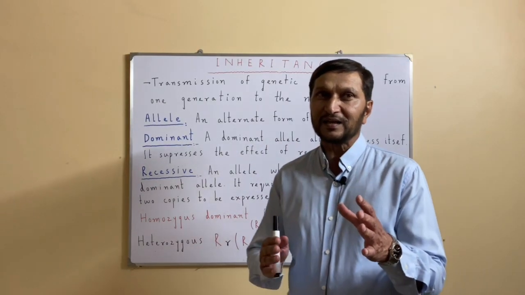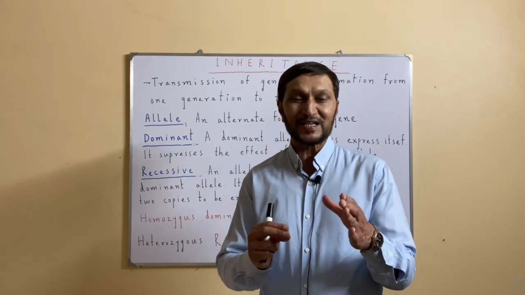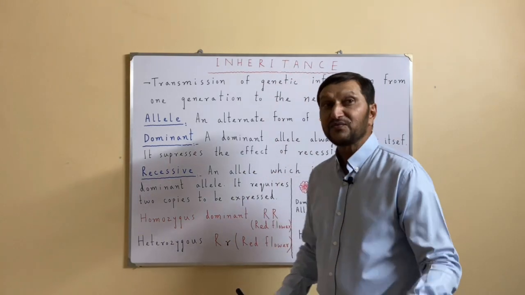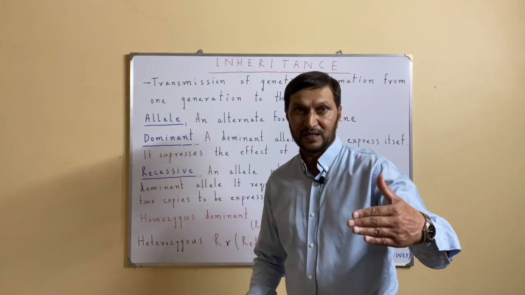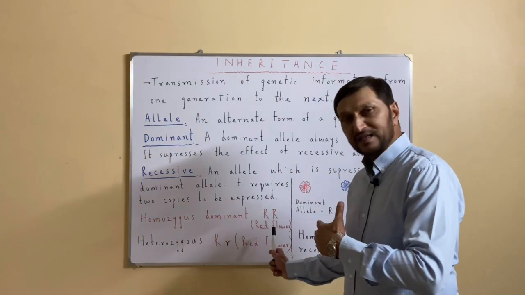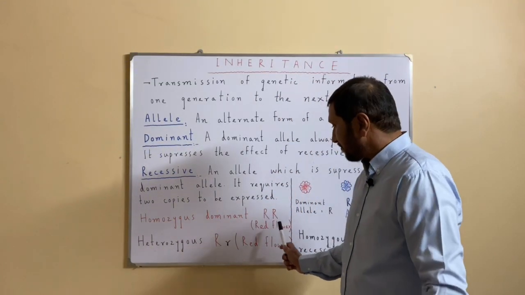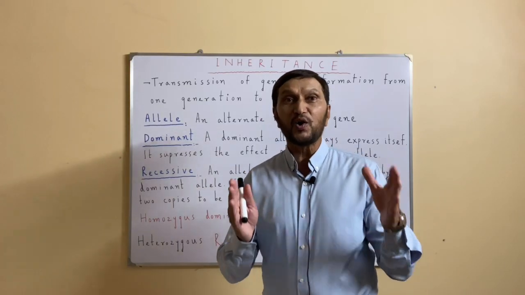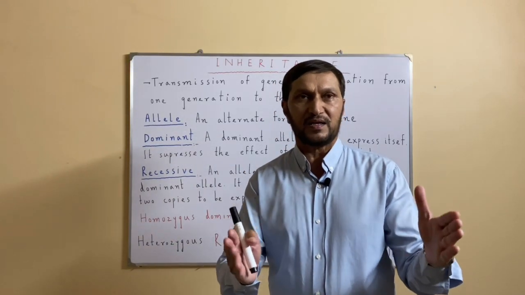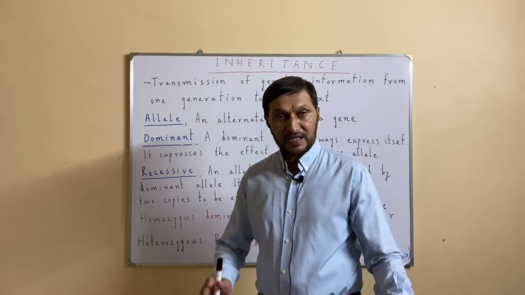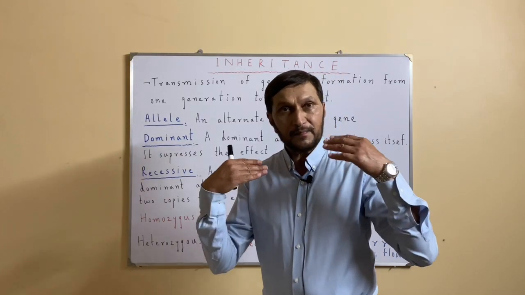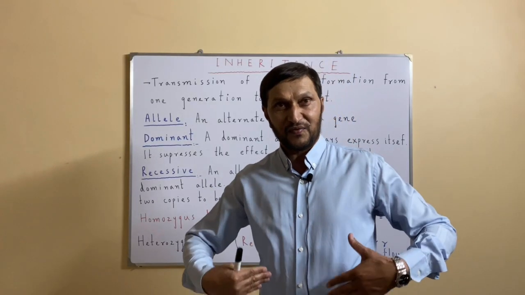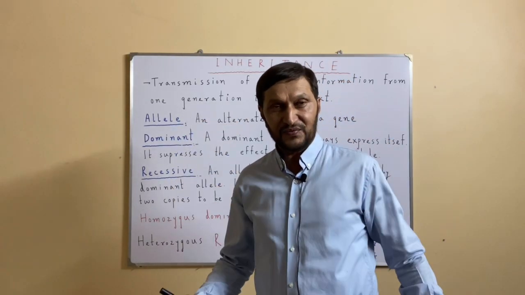One last thing which I would like to explain in my lecture is about the phenotype and the genotype. Here I did not write the definition of phenotype, but I will tell you verbally. Phenotype is the outward appearance of an individual. Whatever we are looking at, that is the phenotype. If the height, that is the phenotype.